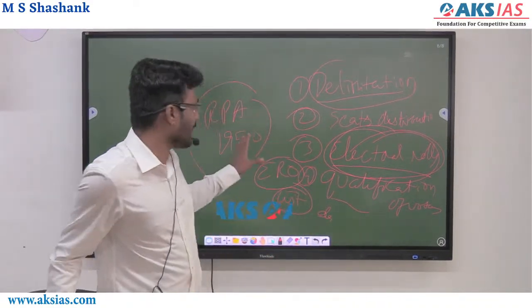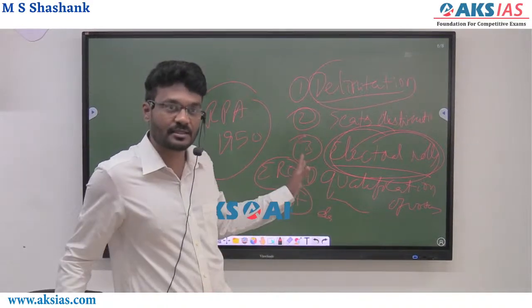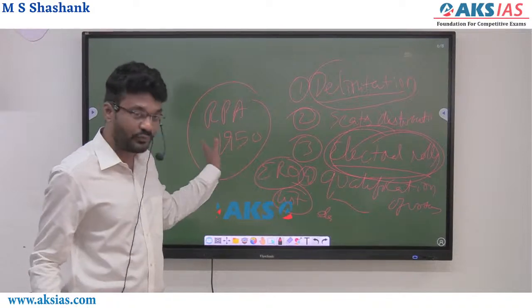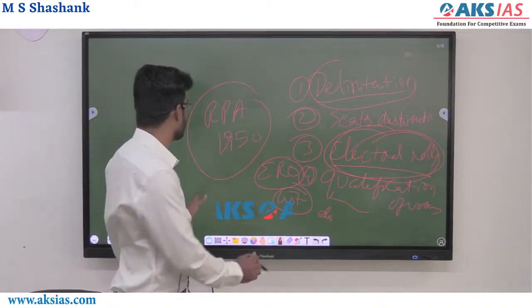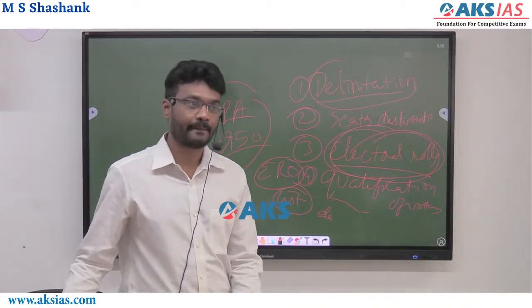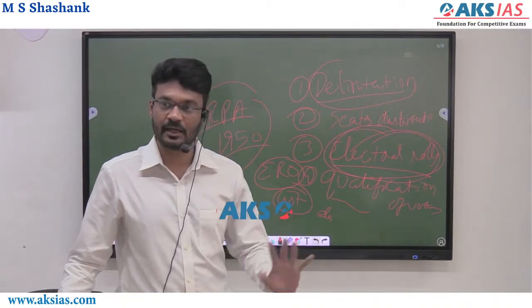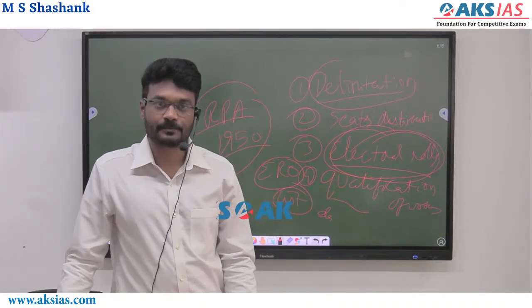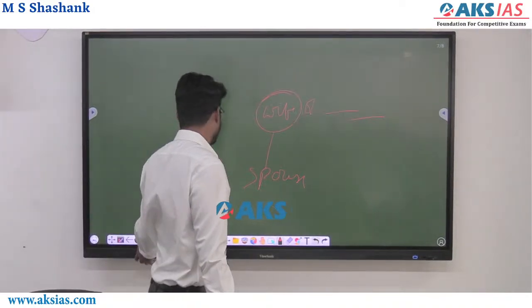So this is what happens before the election. These are the administrative jobs which bureaucrats have to do before elections. All these aspects are mentioned in the Representation of the People Act 1950. Okay, so this is part 1. Clear? Any doubts? Clear? Right. Next one is part 2.